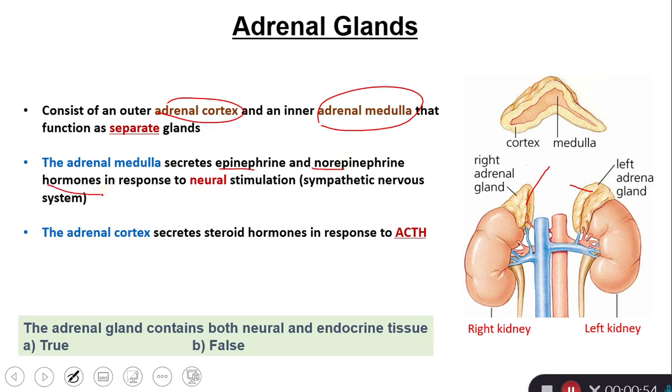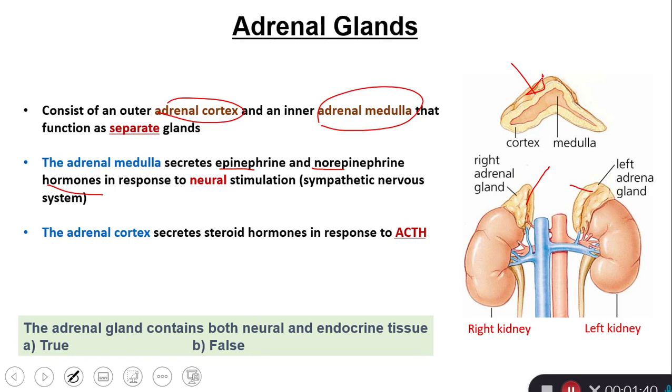Remember that we have epinephrine and norepinephrine neurotransmitters, but those are hormones because they are released into the circulation. And they have the same effect as the epi and norepi neurotransmitters, but they continue for a longer time. The adrenal medulla is stimulated by the sympathetic nervous system and responds by releasing the epi and norepi hormones. The outer or superficial part is the adrenal cortex, and this produces steroid hormones.